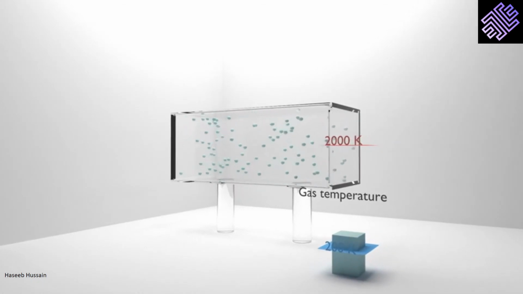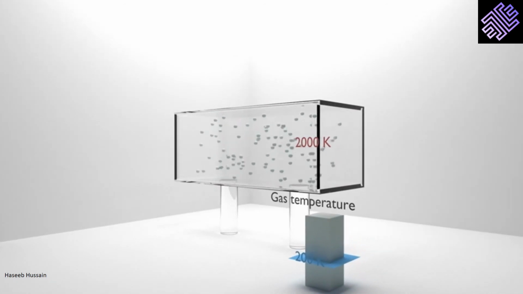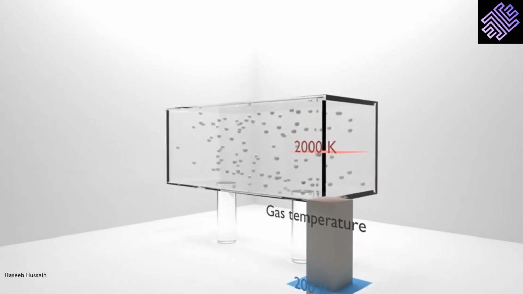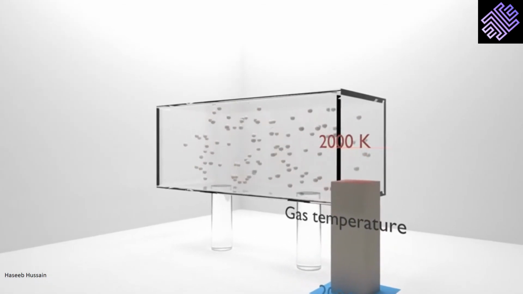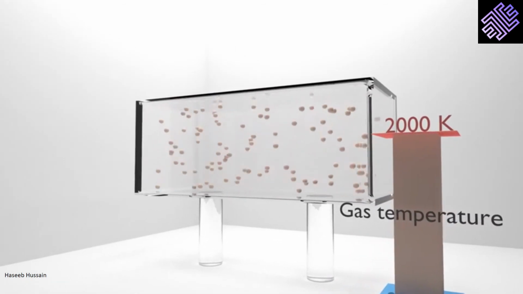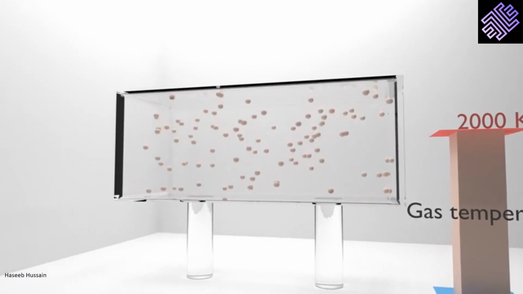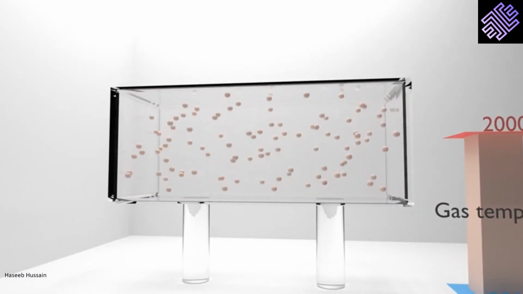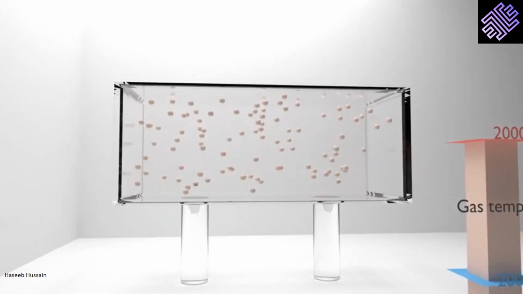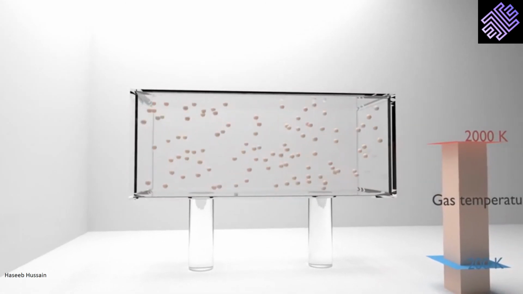Now, as the temperature of the gas rises gradually, we see molecules start to move with increasing speed, resulting in more collisions among themselves and with the walls of the container. At 2000 Kelvin, the molecules are moving with greatest kinetic energy and highest speed. So, just like solids and liquids, molecules in gases also move at higher speeds when exposed to high temperature. This effectively means that thermal expansion also occurs in gases.